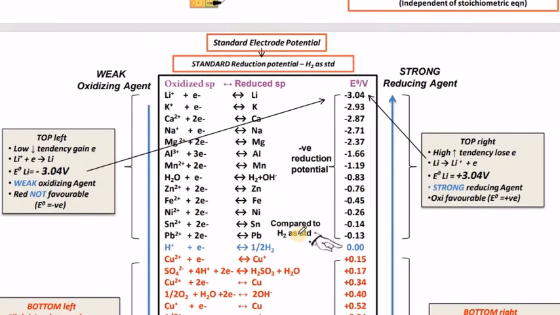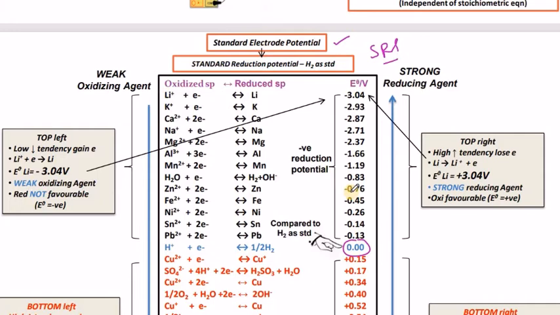Now let us finish up with these arrangements. What is this arrangement? This arrangement is standard electrode potential. That means the values we are showing are standard reduction potential values, SRP simply. And the standard reduction potential value of hydrogen is considered as 0, which is called the reference electrode.